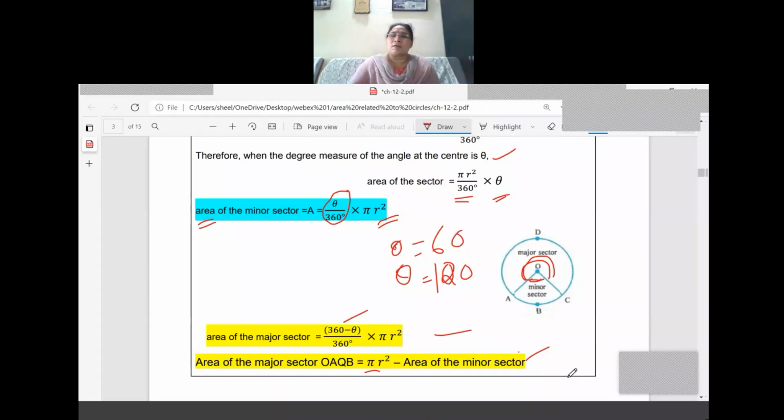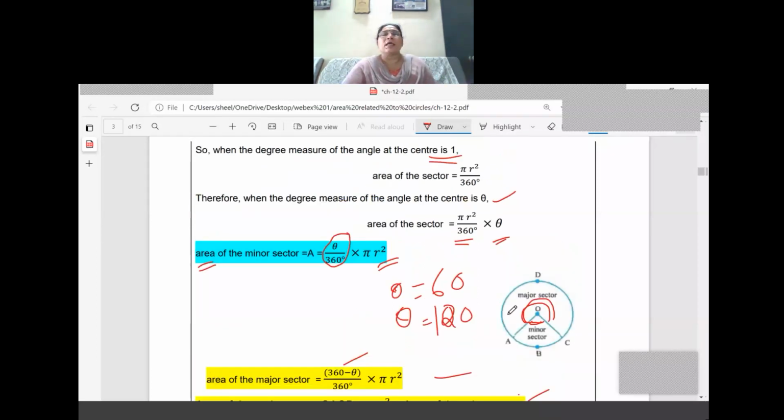So once again I'll remind you of the formula for the area of the minor sector. Area of the minor sector, A equal to theta by 360 into pi r square. You can remember it easily because the area formula of the circle will come. Now the angle part is there, that is theta by 360, where theta is the central angle made by the minor sector.